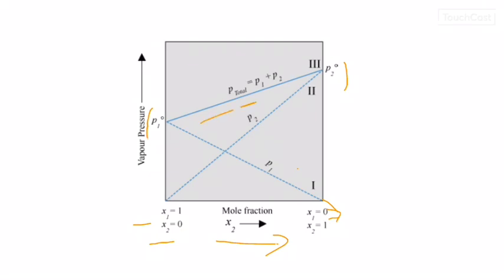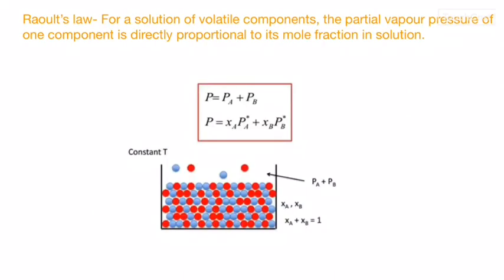So here this is the P total, that is the total vapor pressure, which is the sum of the vapor pressure of component 1 and component 2. Once again, the statement of Raoult's law: for a solution of volatile components, the partial vapor pressure of one component is directly proportional to its mole fraction in solution. Here is a visual illustration as well.